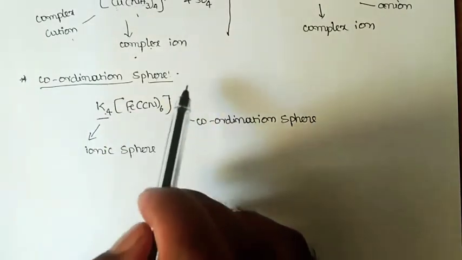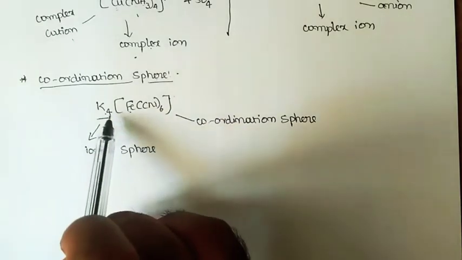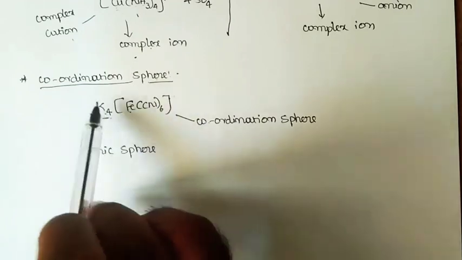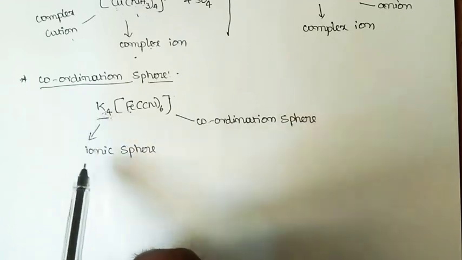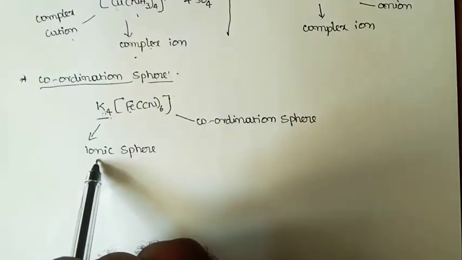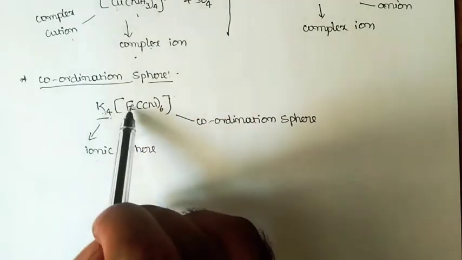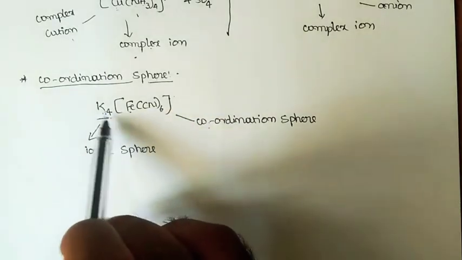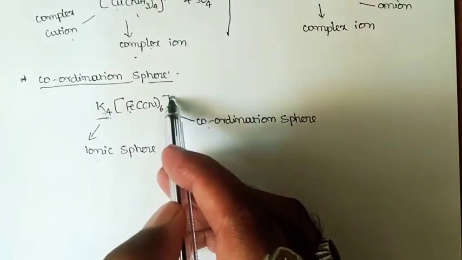And in order to satisfy the charge present on the coordination sphere, we need some counterpart ions, and those counterpart ions will be present outside the coordination sphere, and they are called the ionic sphere. In this compound, potassium is the ionic sphere. This [Fe(CN)6] is the coordination sphere, and here we have 4 positive charges, so the complex will have 4 negative charges.